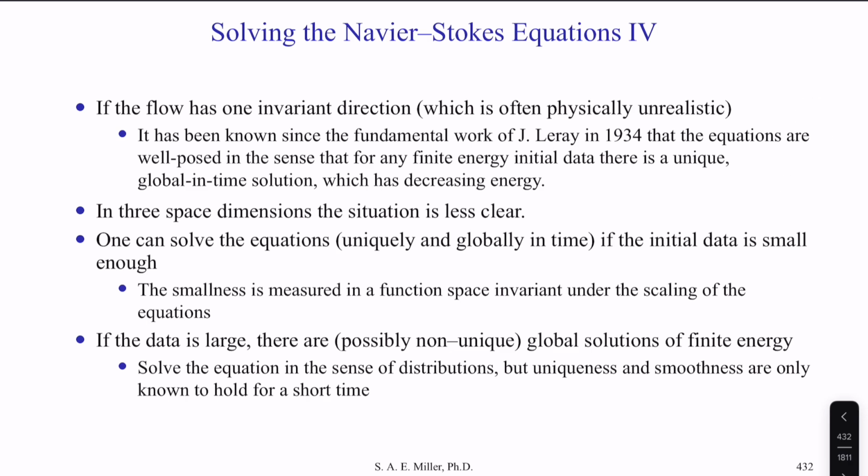In 3 dimensions, the situation is much less clear, unfortunately. One can solve the equations uniquely and globally in time if the initial data is small enough. This very small value can be measured in a function space invariant under the scaling of the equations. If the data is very large, there are possibly non-unique global solutions of finite energy, bifurcations, if you will. These equations, in a sense, can be written as distributions, but the uniqueness and smoothness are known to hold only for a very short time. And perhaps this is why we see so many unique flows in nature.